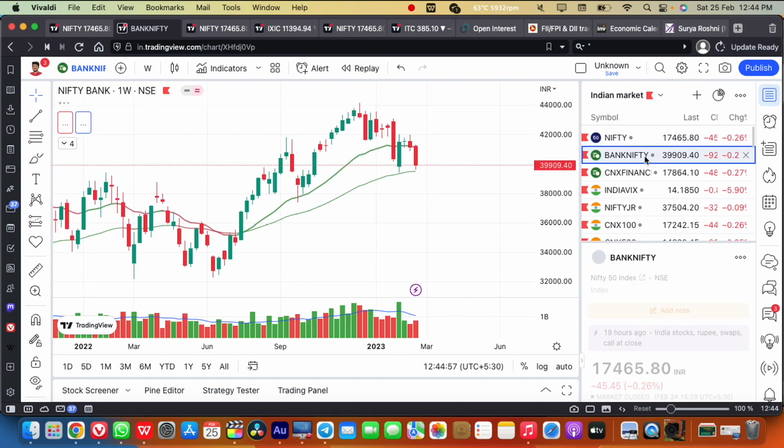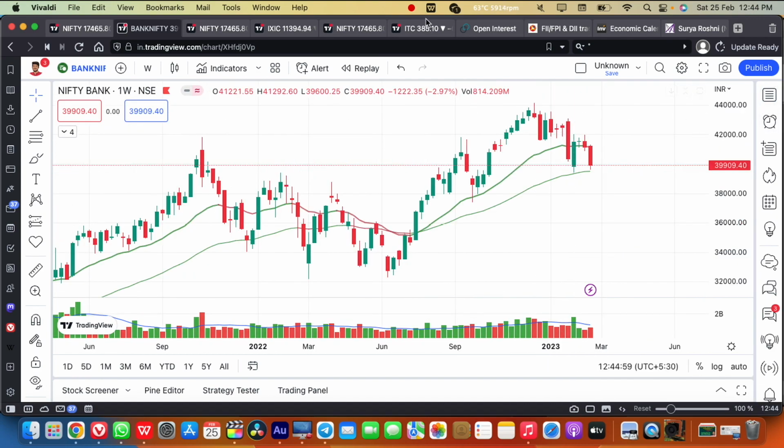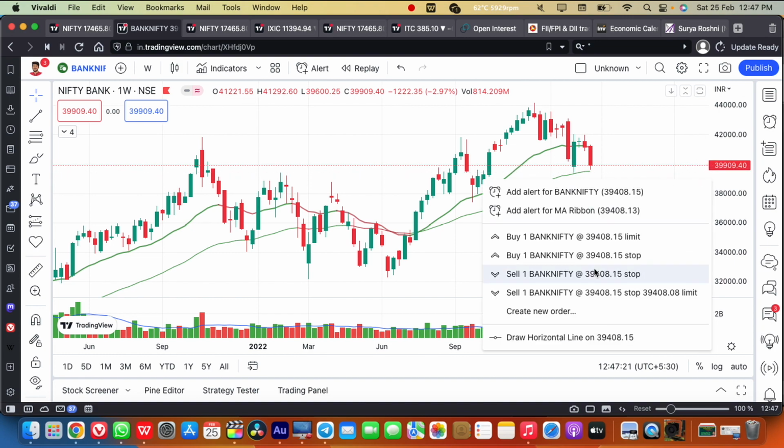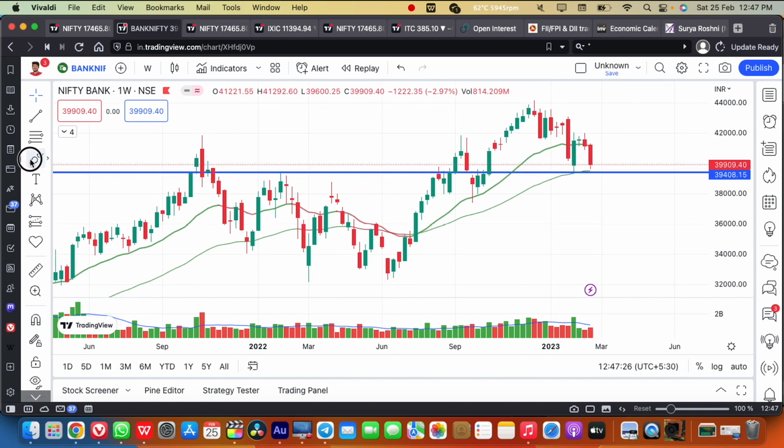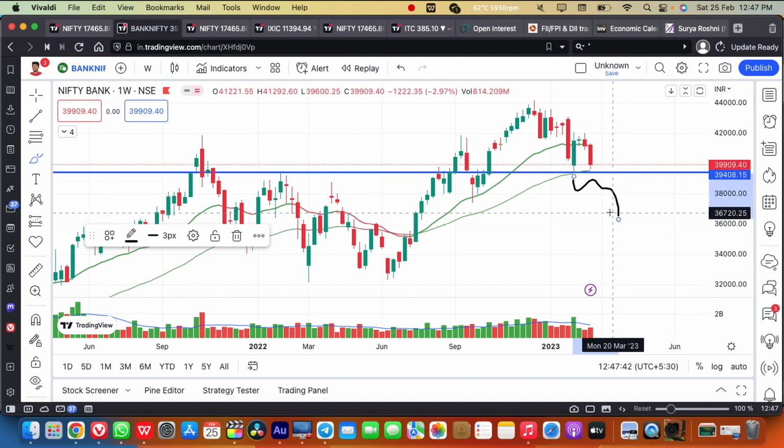Whereas coming to the Bank Nifty, it is coming towards a very crucial support level, that is the 39,400 level. This will be the very crucial support level in the Bank Nifty. The 21 weekly moving average is also coming towards this level, so it is also merging with this level. Any breakdown below the 39,400 level, then we can see the negative momentum in the Bank Nifty will continue, and you can take short positions in the Bank Nifty or in the Nifty as well.